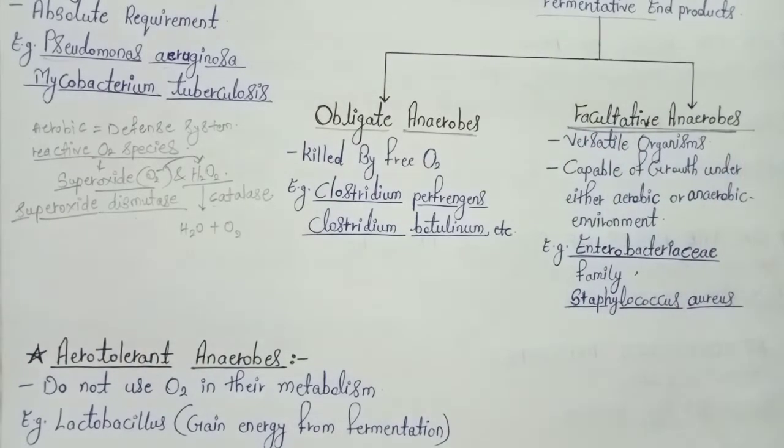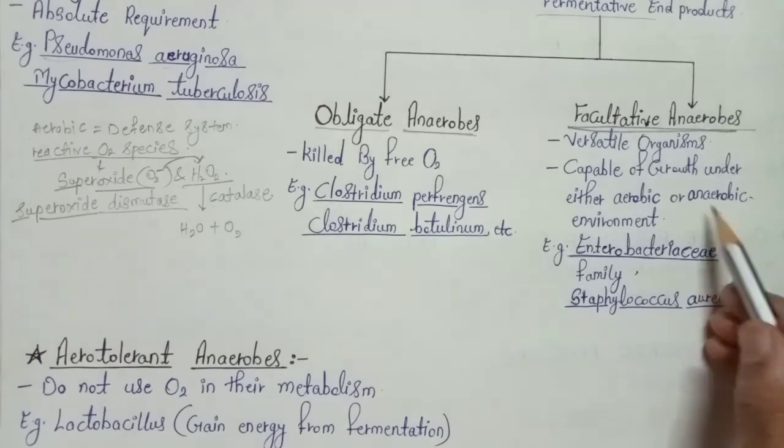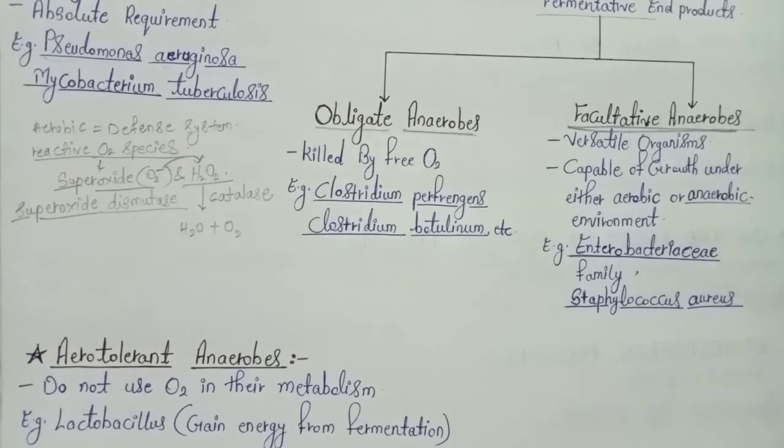That's why even in an aerobic environment, they can tolerate oxygen by detoxifying these reactive oxygen species. And if oxygen is depleted from the environment, they perform anaerobic respiration and act as anaerobic organisms. So that is the reason behind the death of obligate anaerobes in the presence of oxygen.